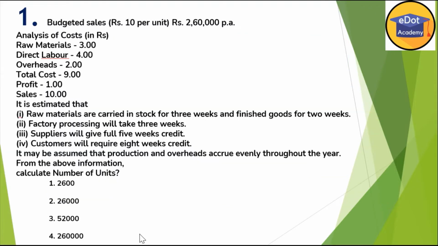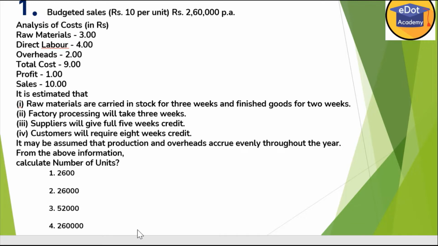Okay, so here is the first question. Budgeted sales is given 2,60,000, and what is the cost here? It is rupees 10 per unit. Analysis of cost is as follows: raw material 3 rupees per unit, direct labor rupees 4 per unit, overheads rupees 2 per unit, total cost rupees 9 per unit. So first of all you have to understand the question properly, then you can solve very well.